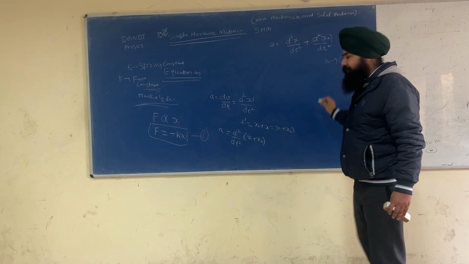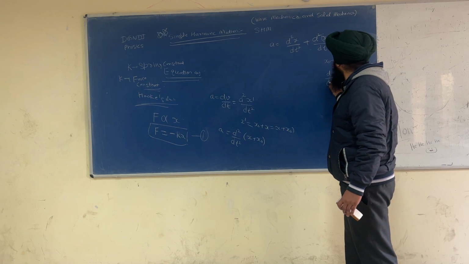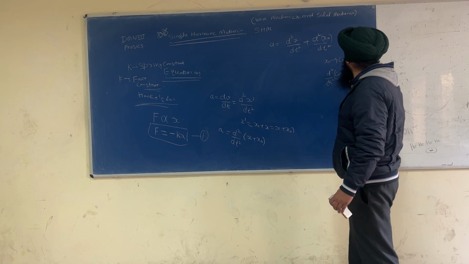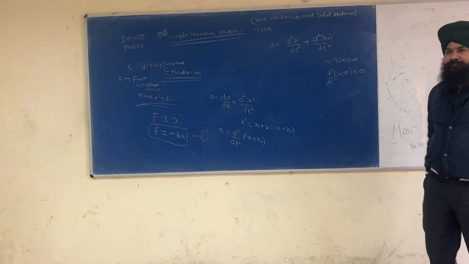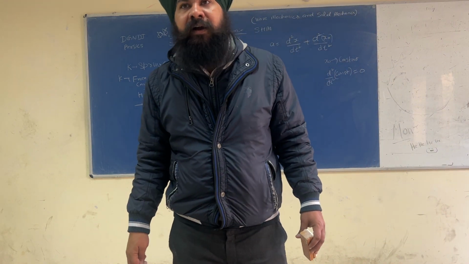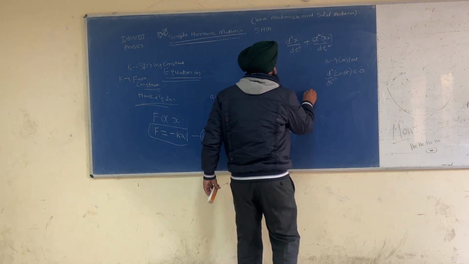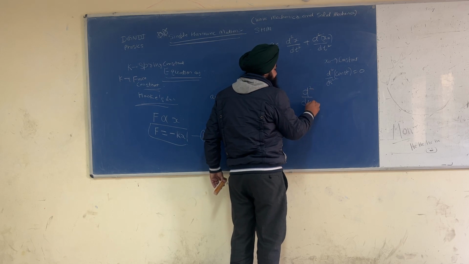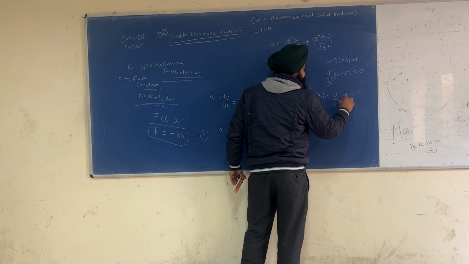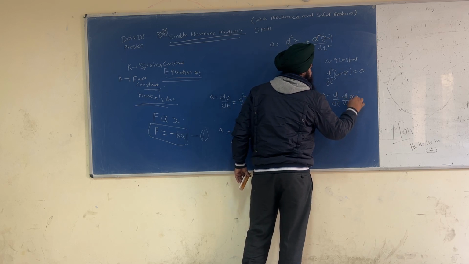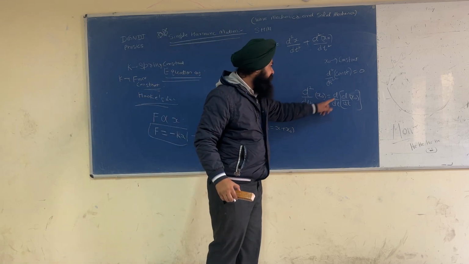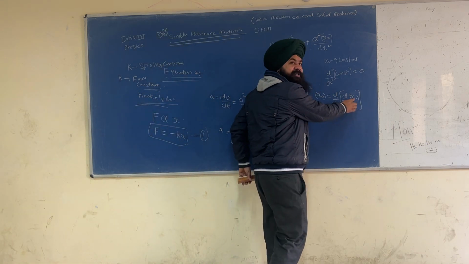And we all know that the derivative of a constant quantity is equal to 0. How? I can write d by dt of x naught, and this x naught is constant.